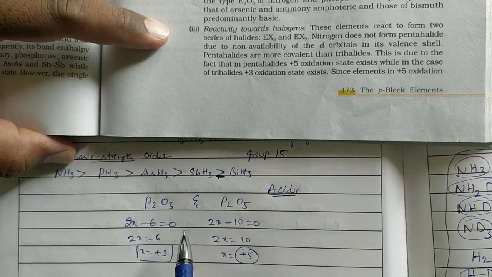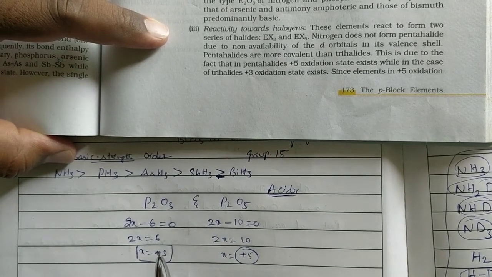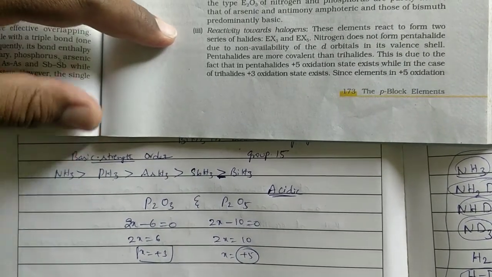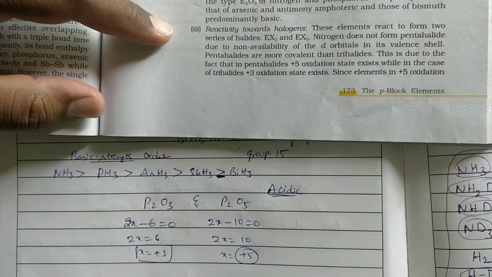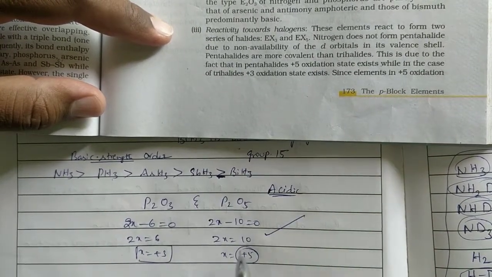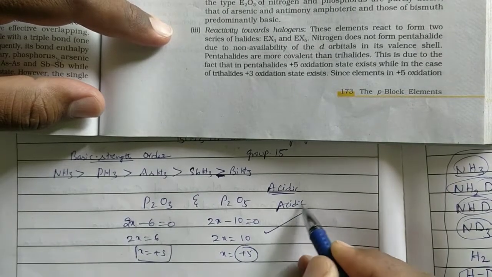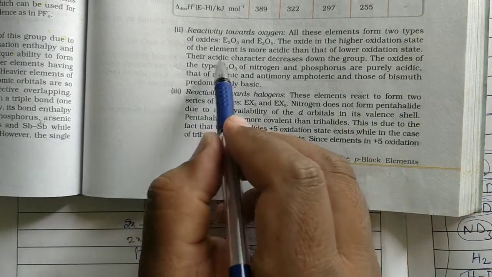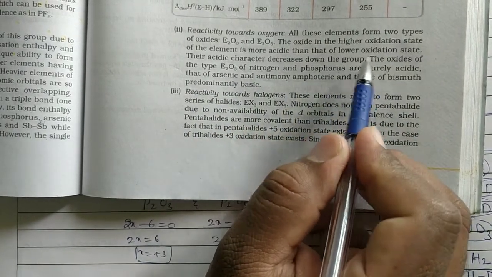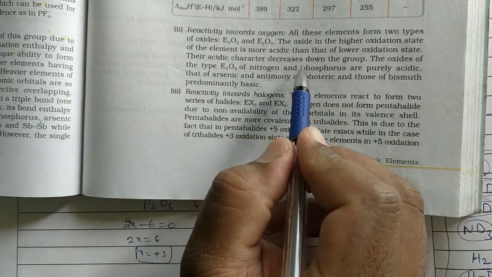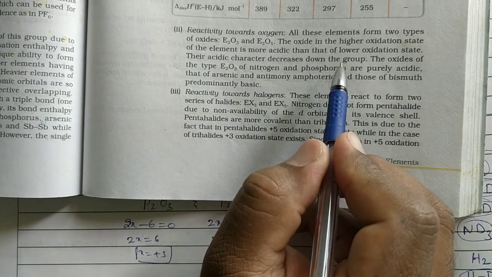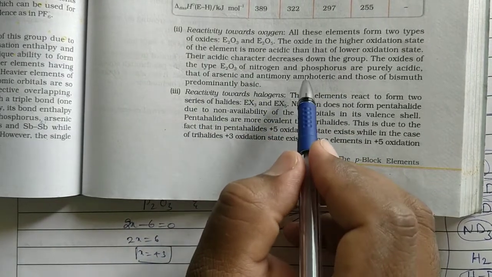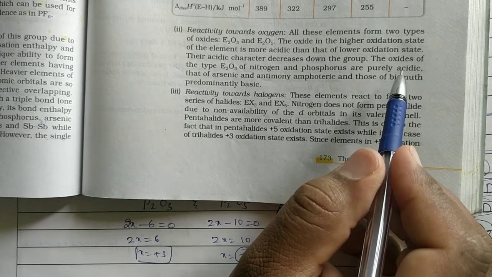Out of these two compounds, in which compound does phosphorus have the higher oxidation state? So that one is more acidic in nature. Observe the point: the oxide in the higher oxidation state of the element is more acidic than that of lower oxidation state. Their acidic character decreases down the group. Down the group, what happens to acidic character? It decreases. The oxides of the type E2O3 of nitrogen and phosphorus are purely acidic.